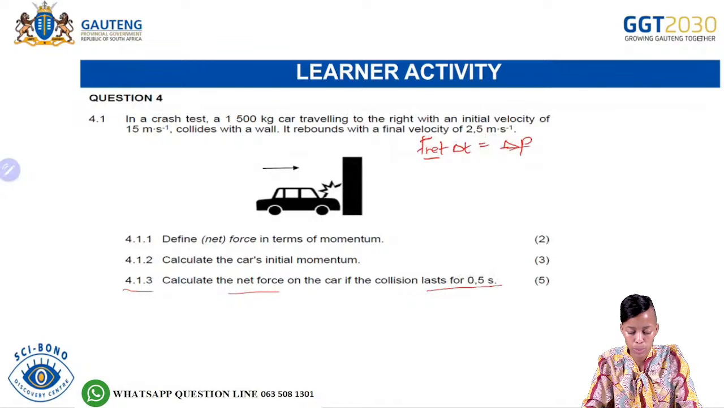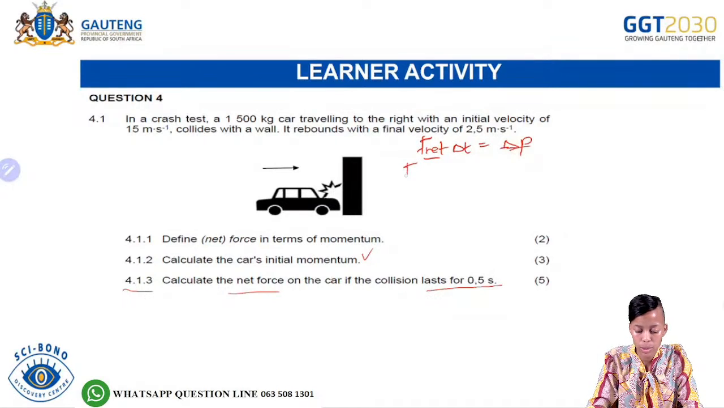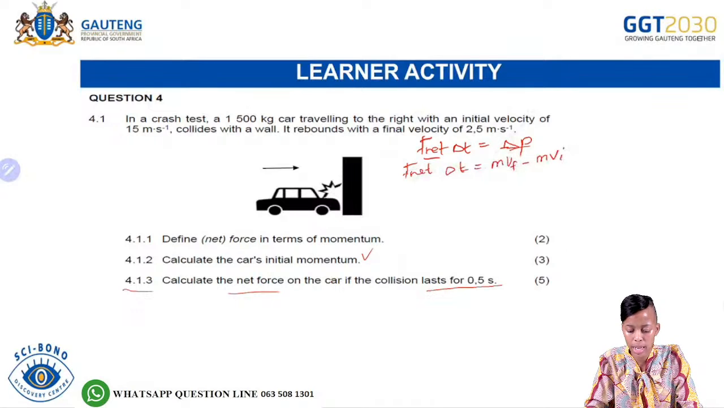We don't have the change in momentum, but what is it that we have from the previous question? We have the initial momentum. So it means we'll have F net change in time is equal to m v_f minus m v_i. So final momentum minus the initial momentum. So from there, what are we going to do?